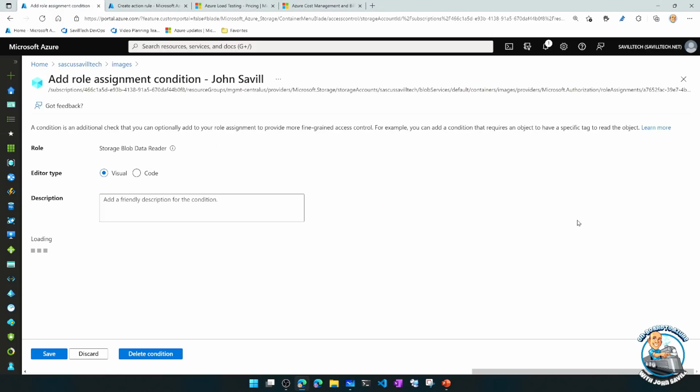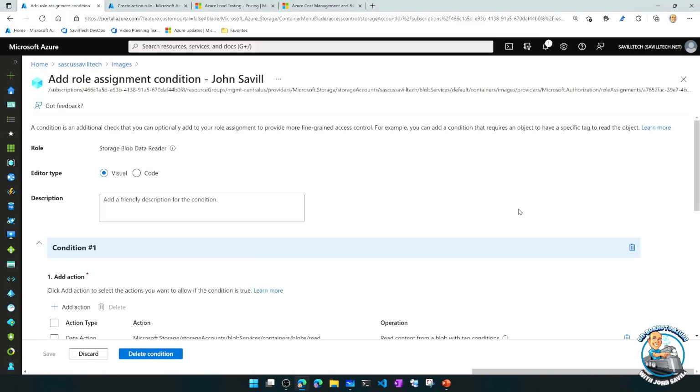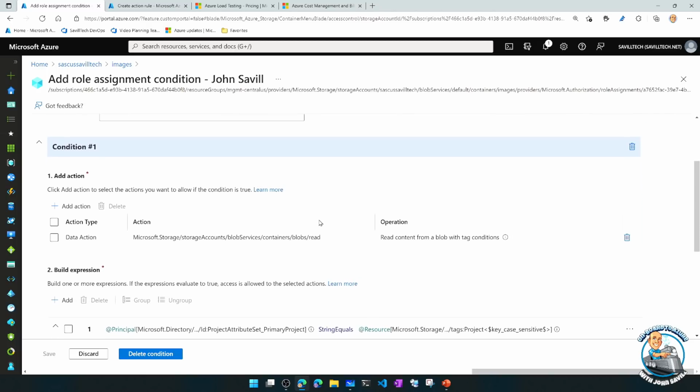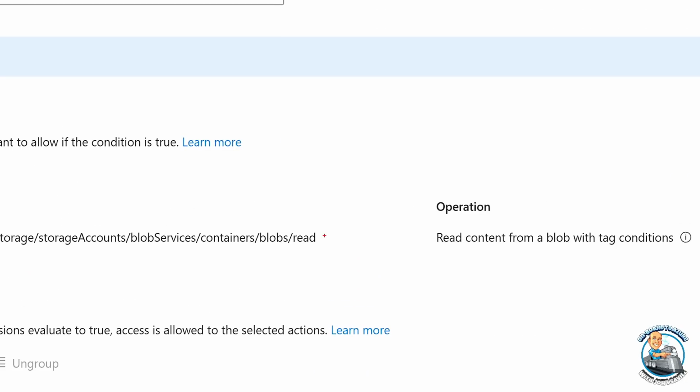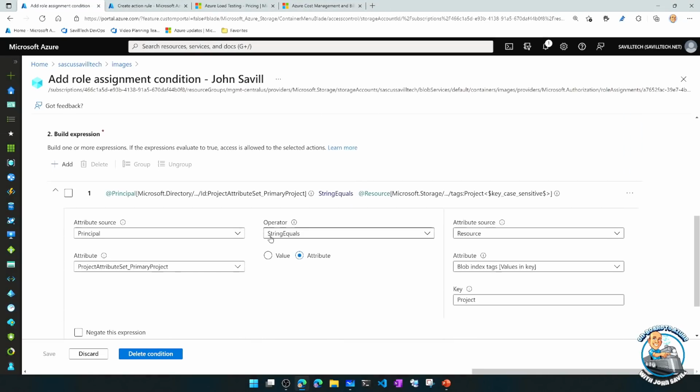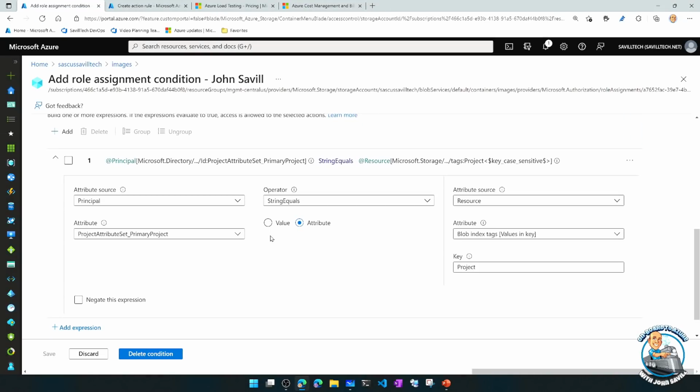And what this lets me do is put conditions on the assignment. So the assignment, sure, is, hey, I'm doing blob read. But this has to be true for me to get that permission.